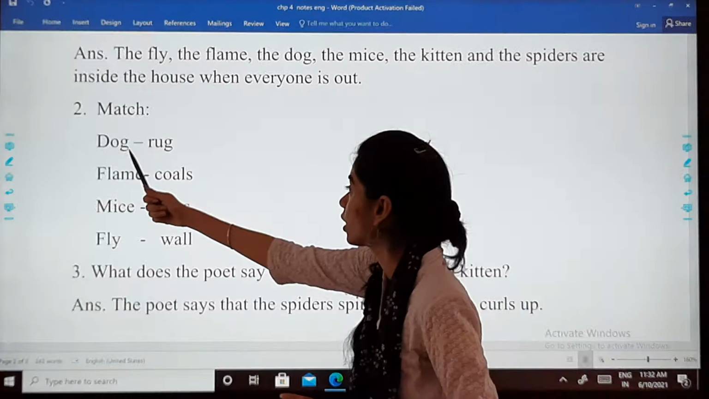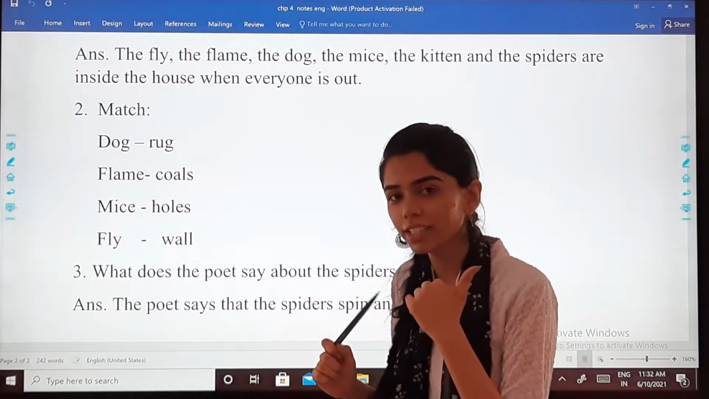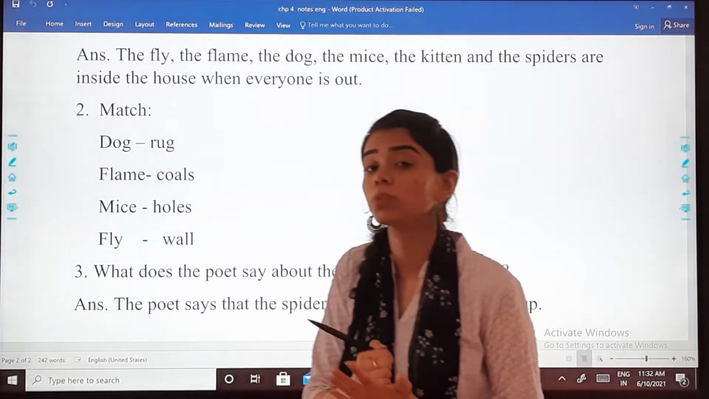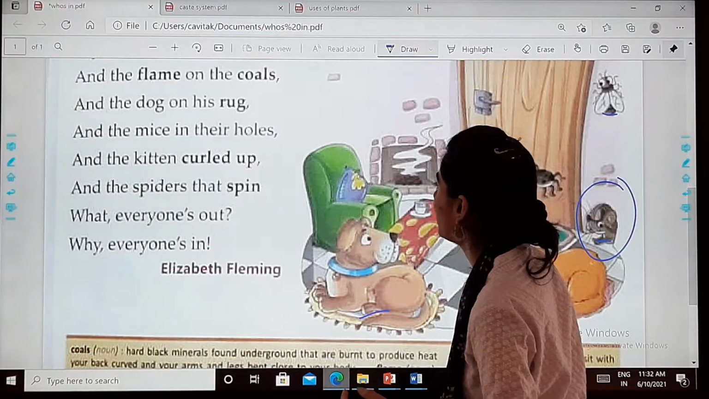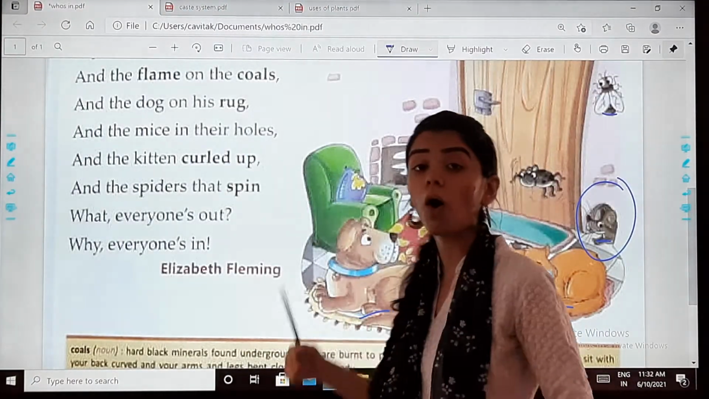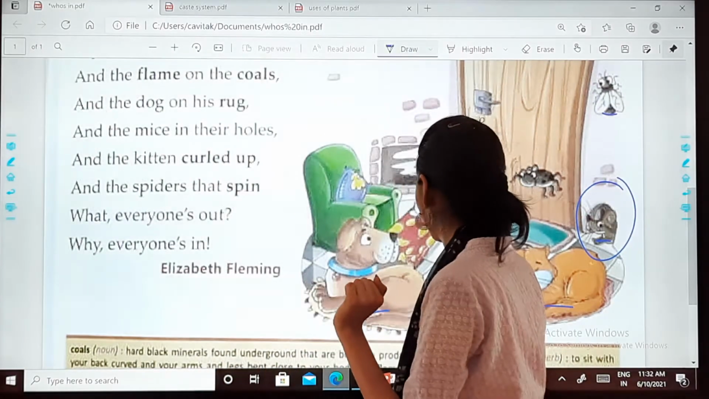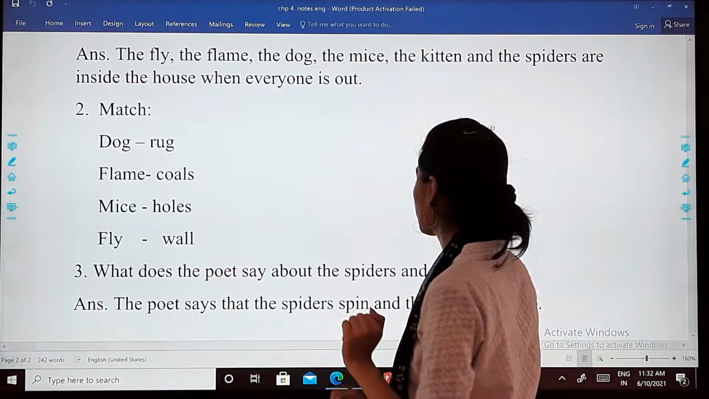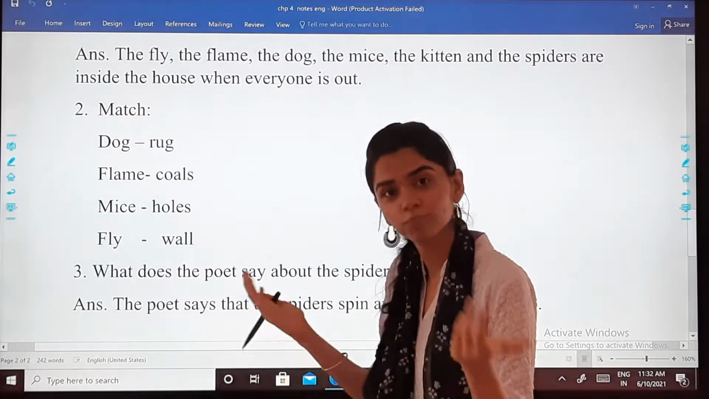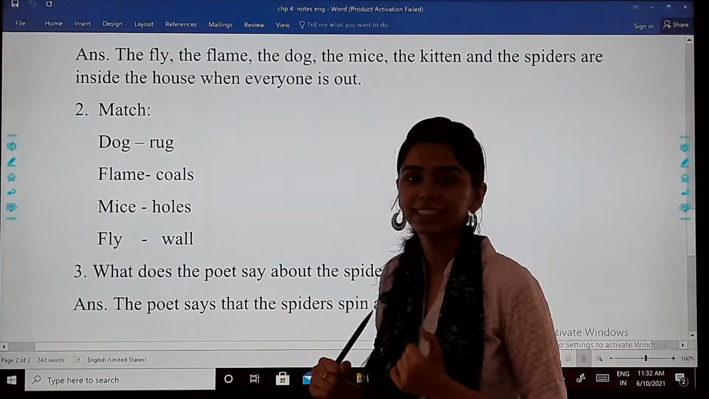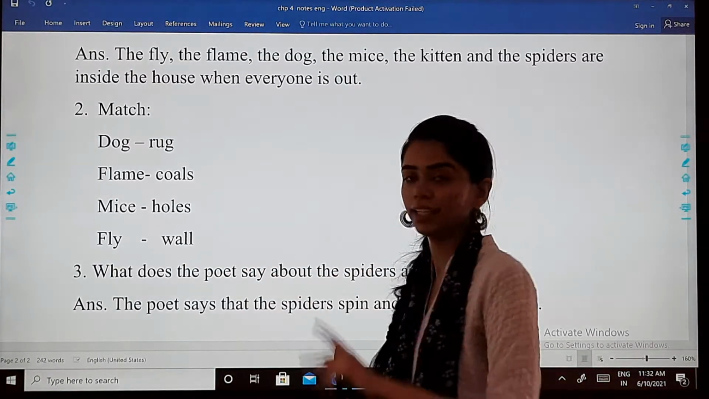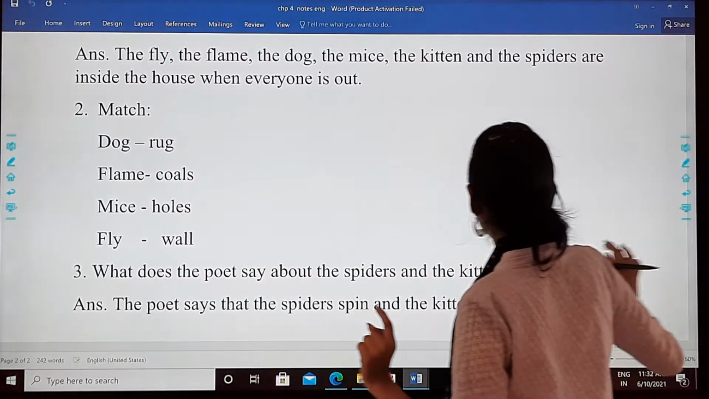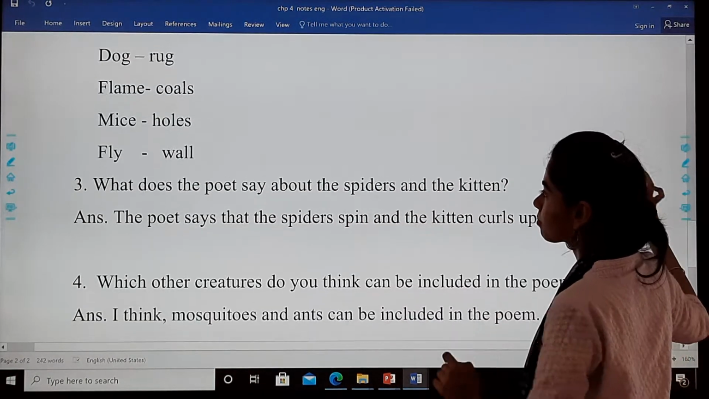Dog and rug are related. You remember in the poem it was clearly mentioned, see, I'll show you again: and the dog on his rug. This is what you need to remember. The flame, coals. Mice live in the holes. Fly, wall. Is that clear? We have discussed it.